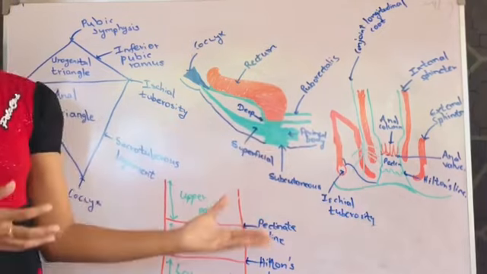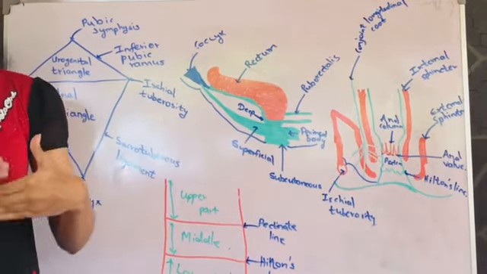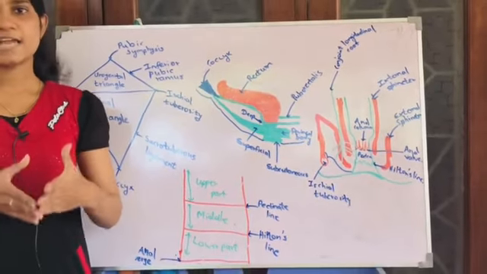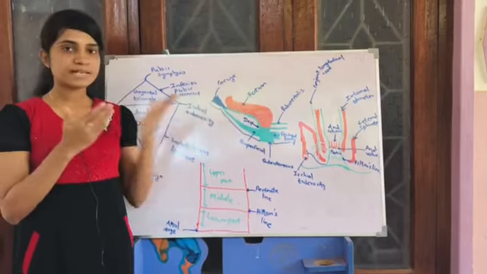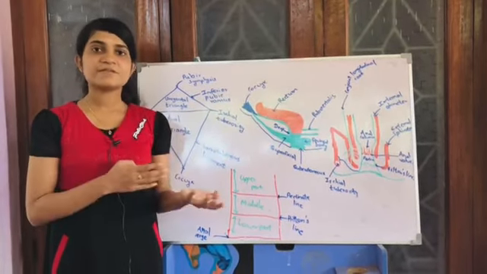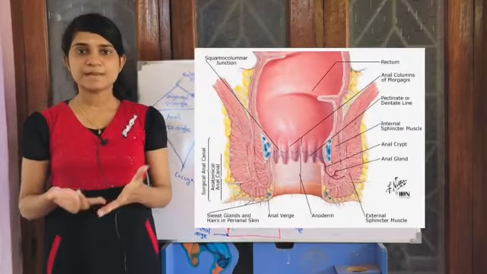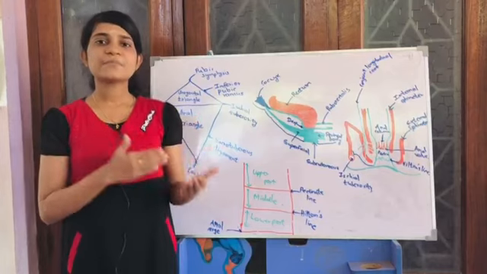In many questions they ask about the pectinate line, as to why it works as a watershed area. Because above and below the pectinate line, there are differences in the epithelium, lymphatic drainage, blood supply, origin, etc. We can talk about that one by one.